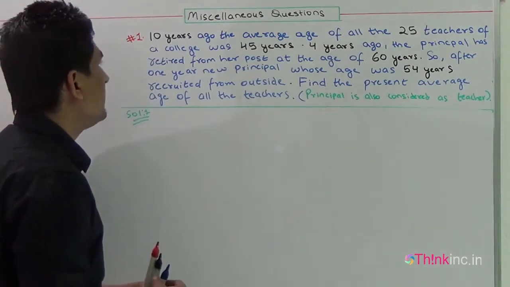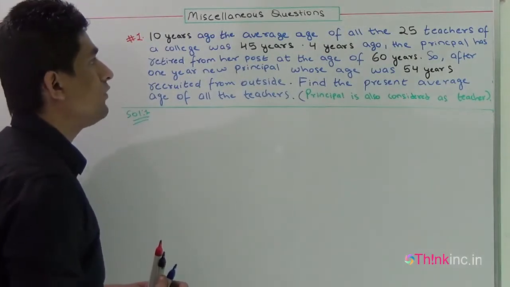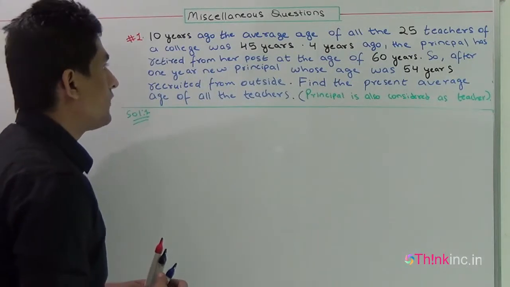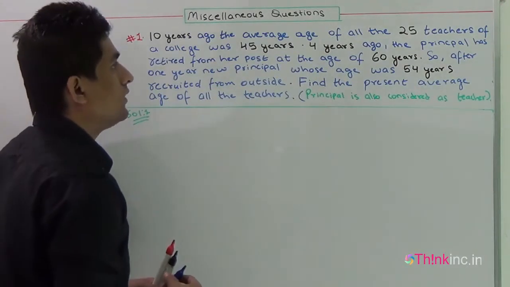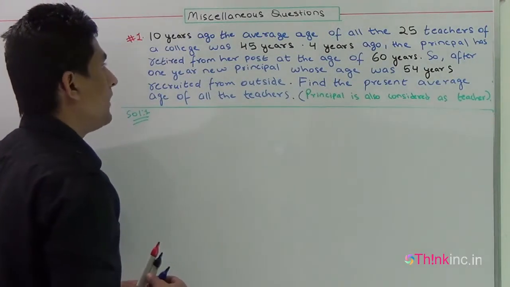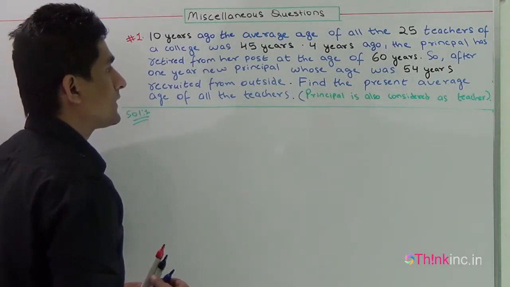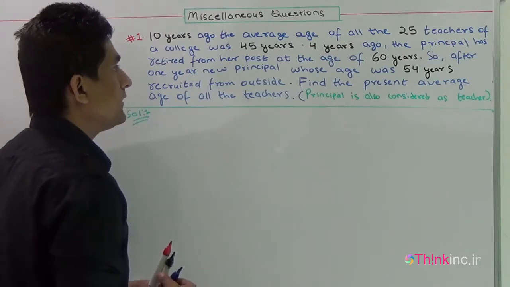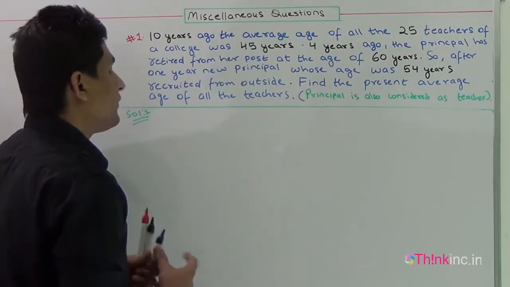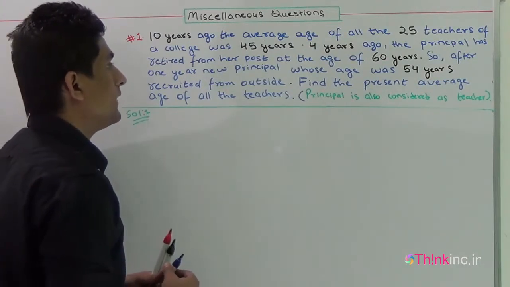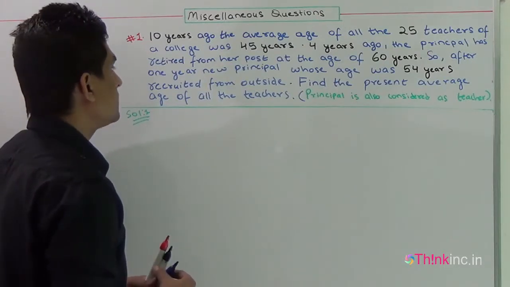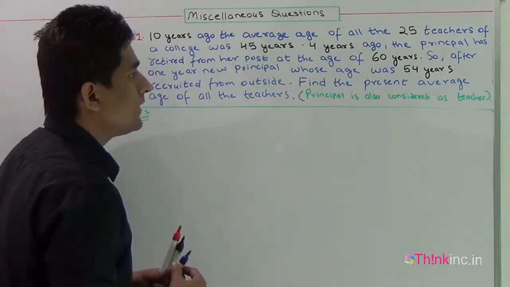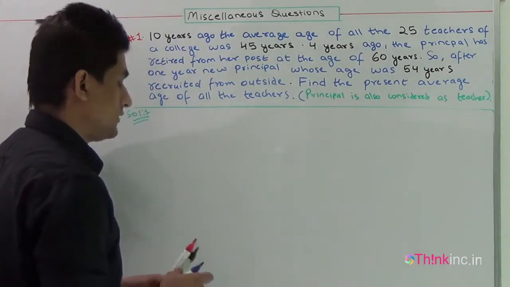The question is: 10 years ago, the average age of all the 25 teachers of a college was 45 years. 4 years ago, the principal retired from her post at the age of 60 years. After 1 year, a new principal whose age was 54 years was recruited from outside. Find the present average age of all the teachers. The condition is given that the principal is also considered a teacher.